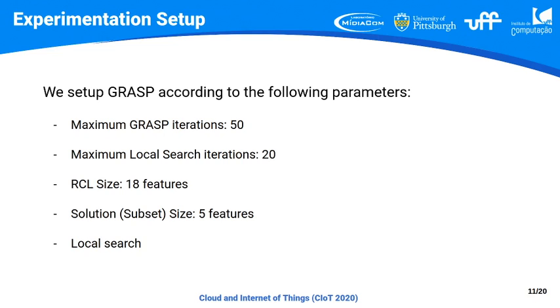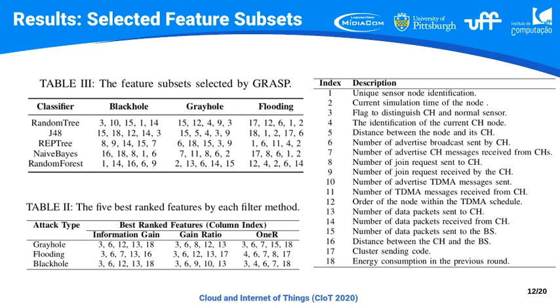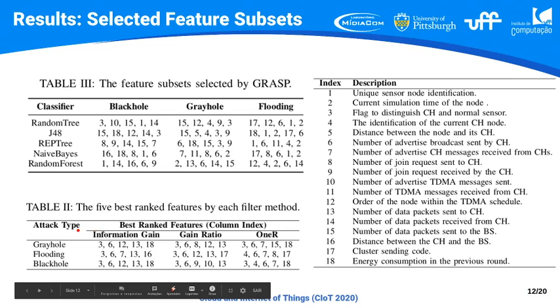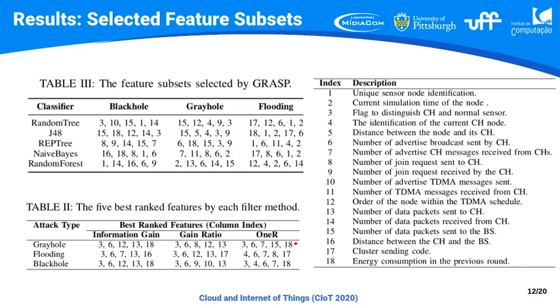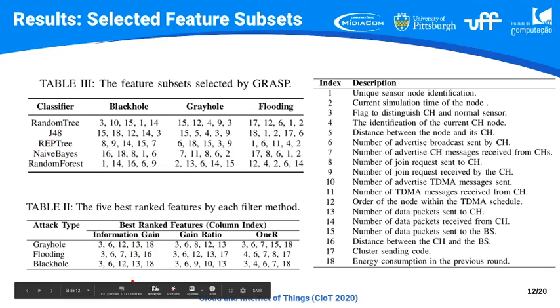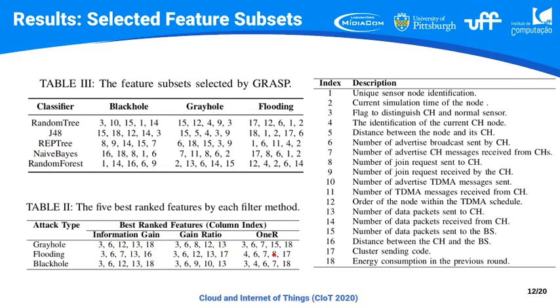And as local search, we employ the bit-flip algorithm that basically exchanges features between the RCL and the current solution. So as a result, we can see that when we use the filter-based algorithms, information gain, gain ratio, or ReliefF, for example, we have a fixed feature selection for all the classifiers, because this technique does not consider which classifier will be used.